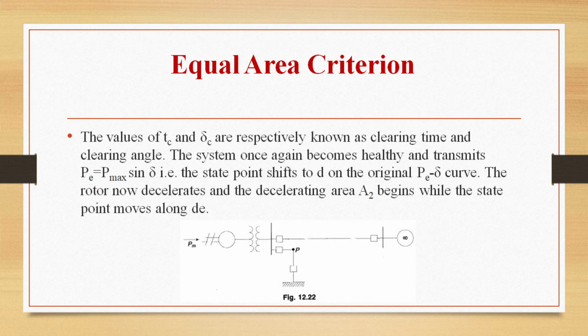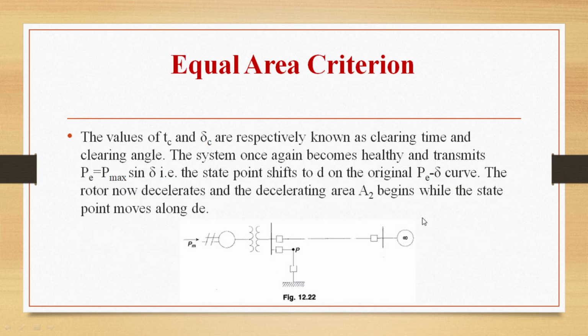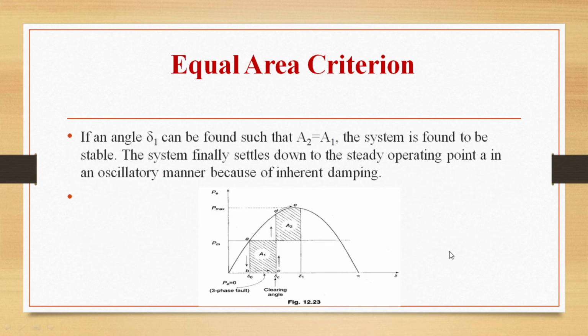Our values of Tc and delta C will be respectively known as clearing time and clearing angle. So very important concept here: clearing time and clearing angle.